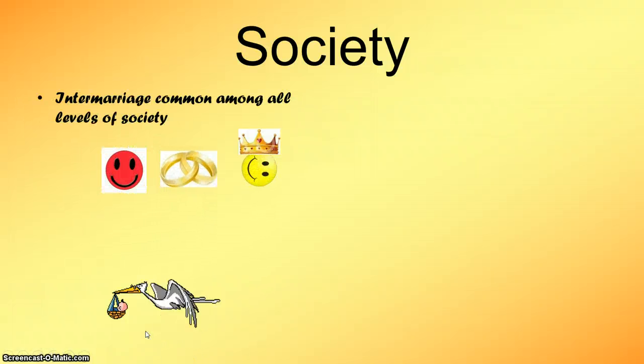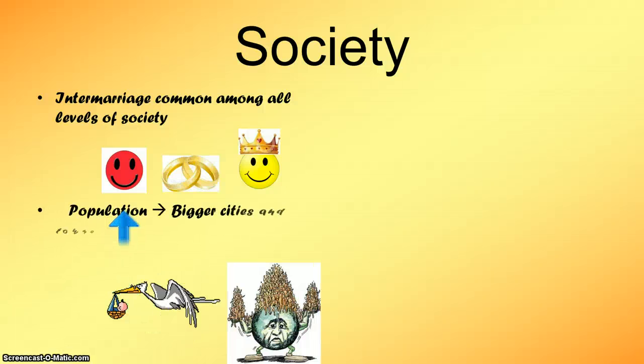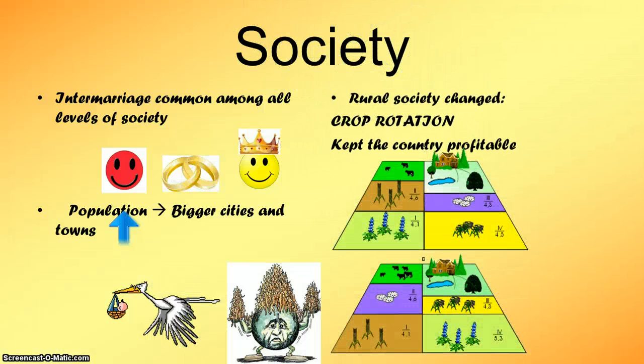Societal changes. Intermarriage among common and higher ranked levels of society became common during this period of time. The population, especially in cities and towns, was on the rise, and changes in rural areas with the idea of crop rotations kept England quite profitable.